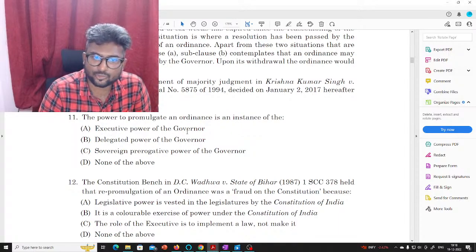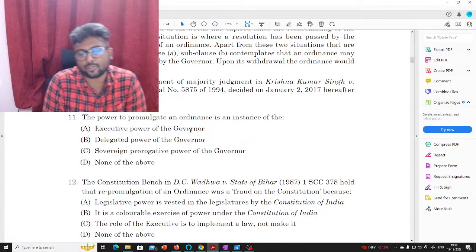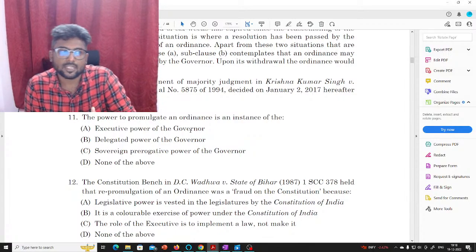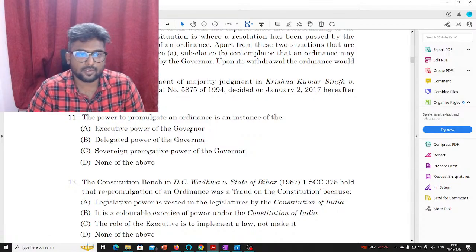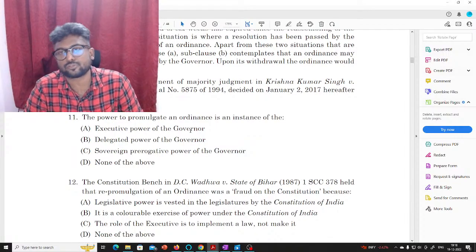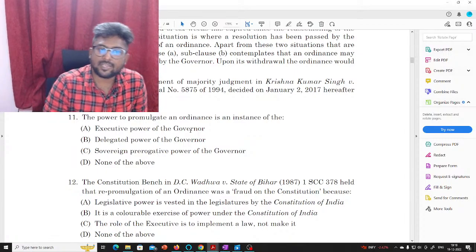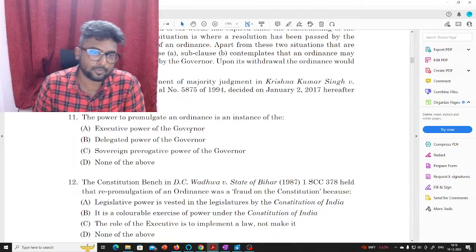So whether it is an executive power, no, it is not an executive power. Of course, promulgation of an ordinance is legislation. Because an ordinance has the same effect as law, it is not an executive power, and it is not a delegated power also. The legislature is not delegating to the governor. Delegated power is something that is with regard to administrative law. So it is not a delegated power.